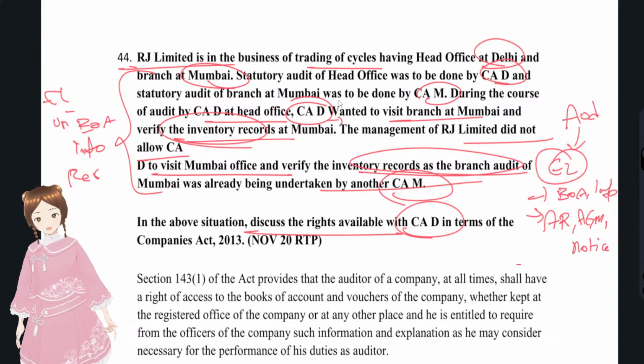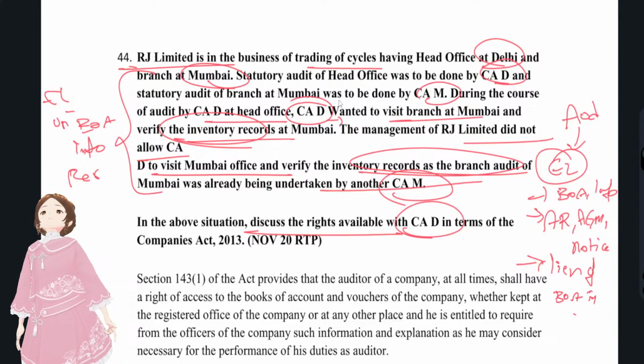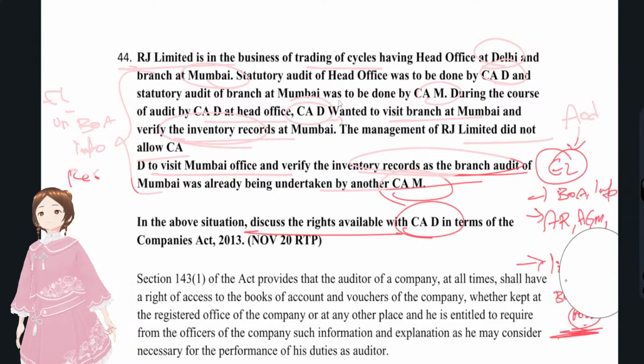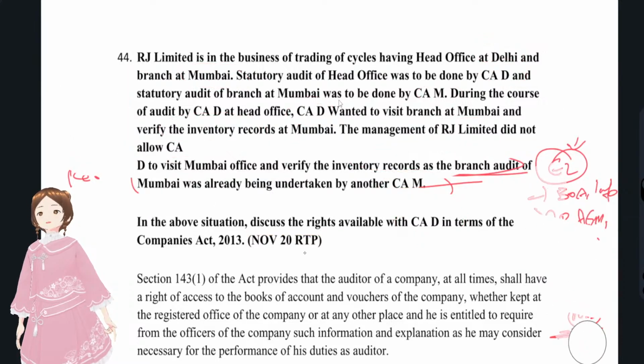These were the rights. And obviously for remuneration, how could we skip remuneration? If there are any unpaid dues with regards to the auditor fees, he could exercise lien on the books of accounts of the company that were in his possession. He cannot go to the company and rob the books of accounts, but for all the things that were in his possession, he could exercise lien on that. Okay.